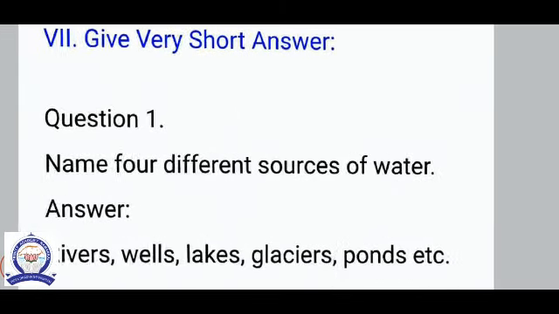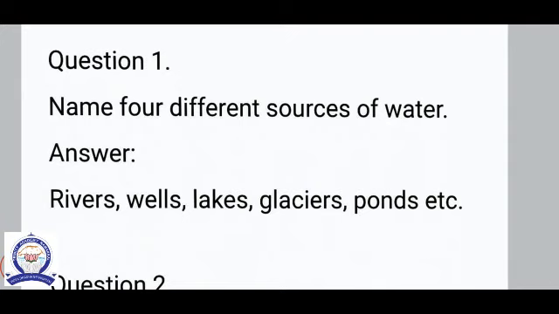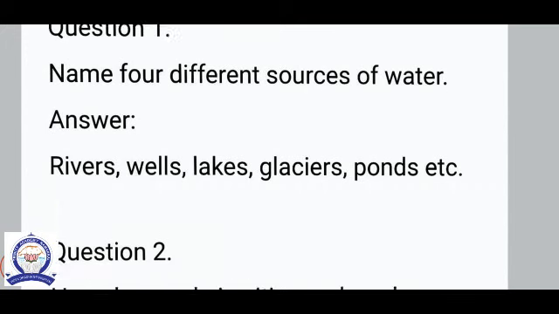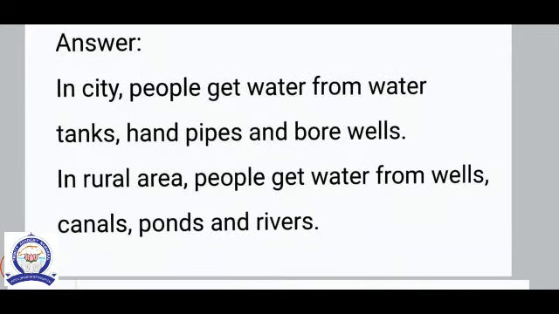Seventh Roman, give very short answer. Name four different sources of water. There are rivers, wells, lakes, glaciers, ponds, etc. Question number 2. How do people in cities and rural areas get water for various purposes? In cities, people get water from tanks, hand pipes, and bore wells. In rural areas, people get water from wells, canals, ponds, and rivers.